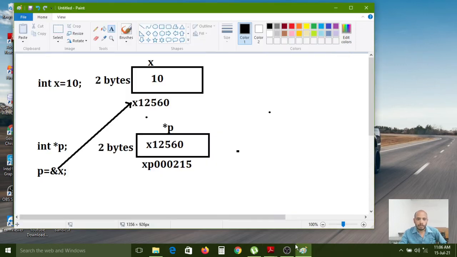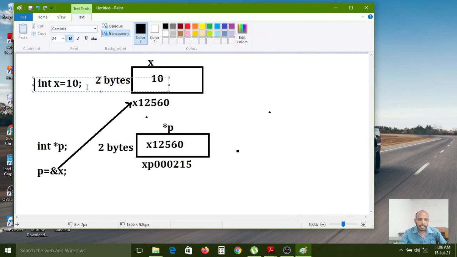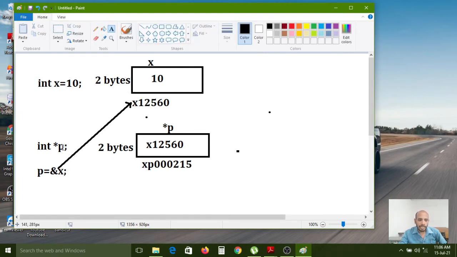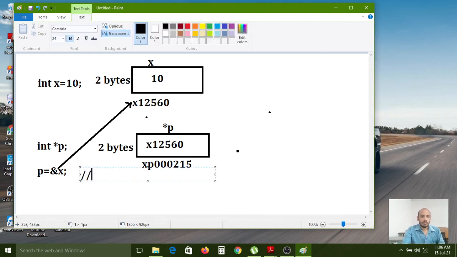Similarly, as I told you just now, this is a normal variable declaration and this is a pointer variable declaration. Now p equal to ampersand x. If you write the statement like this, then this memory address we can assign to the pointer variable. This is called pointer initialization.